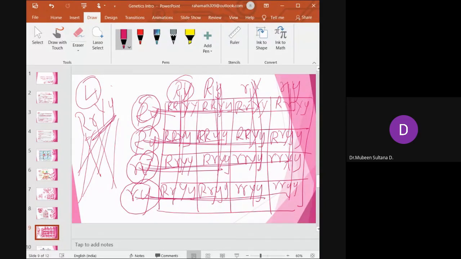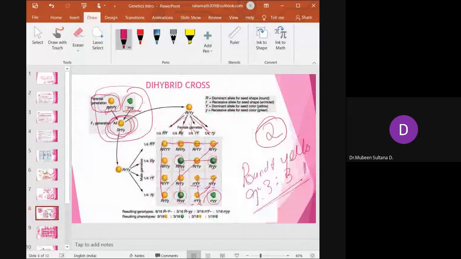And while writing this, you will see to it that you write the characteristics in such a way that round characters come first and color characters later. That is, shape first and color later, so that you'll get the correct answer. And when you go in this format, you can get this checkerboard. You call it a checkerboard.